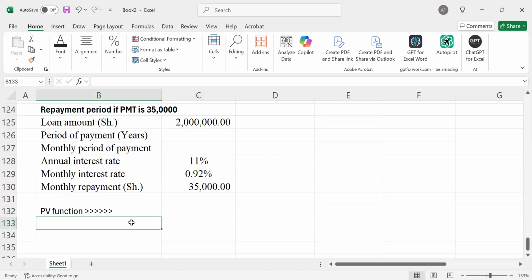Now in this case, we want to determine the NPER, the number of periods, using this function.